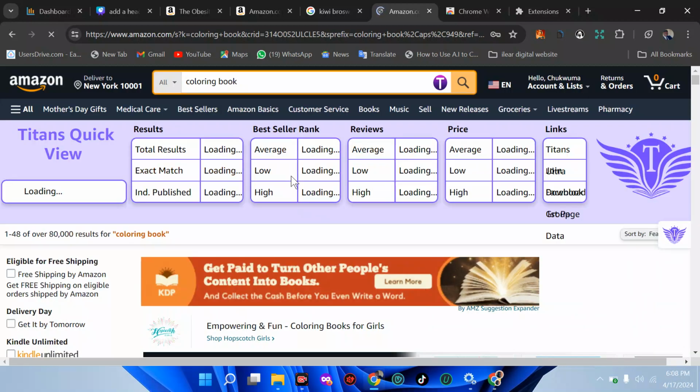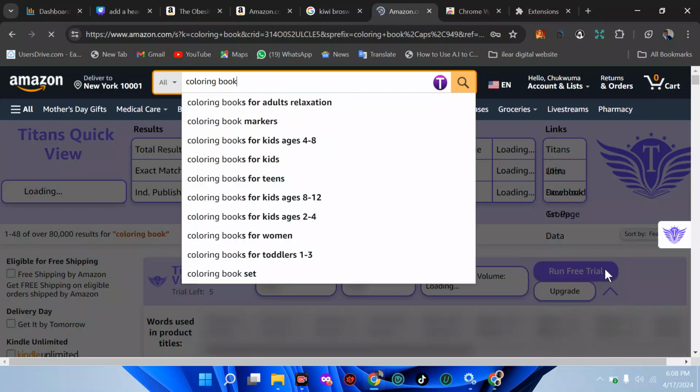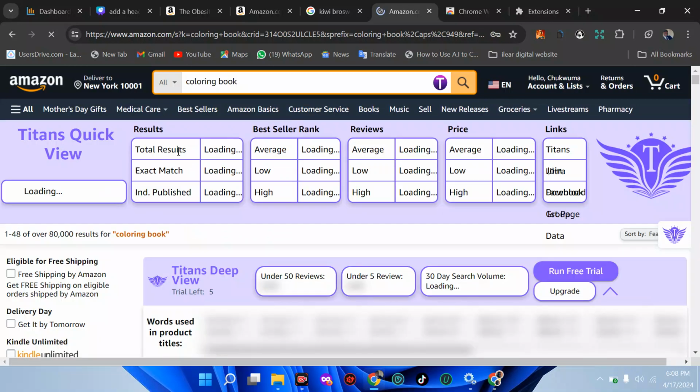Now you can see a lot of things coming up, trying to tell us the total result of this. I'm going to just click outside this so that we can have that. Okay, the total result under coloring books, we can see over 80,000. It's not approximate, it's not 80,000 on the dot, but more than 80,000. That means it can be up to 150,000 search results. So over here now it's telling us the exact match for this coloring book. The independent publishers, people like us who are not a company, we that just use our smartphone or our laptop to publish, we are called independent publishers. That's going to tell us the bestseller rank.